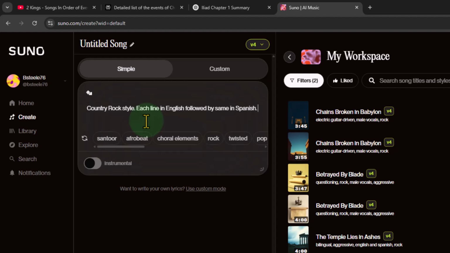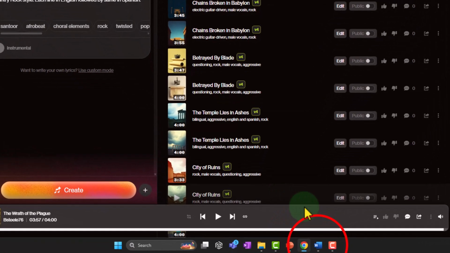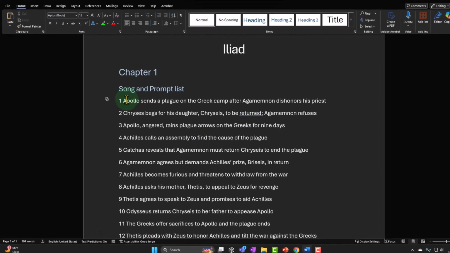I'm trying to make it as tight as possible to tell it what I want it to do, because as I learn the Iliad here, I want to also learn Spanish. You might not want to do that, so you don't have to, but I think this is another great tool that the software does, because it allows you to hear one line and then basically the exact same line in another language, which is a great tool to hear the cadence of one to the other and compare the language line by line. So I think that, again, I'm blown away by it. I think it's really cool.